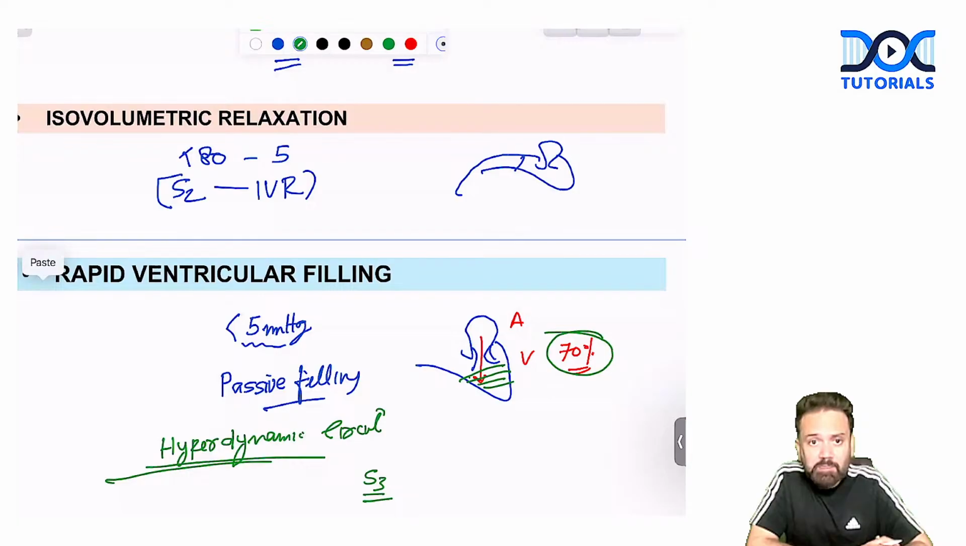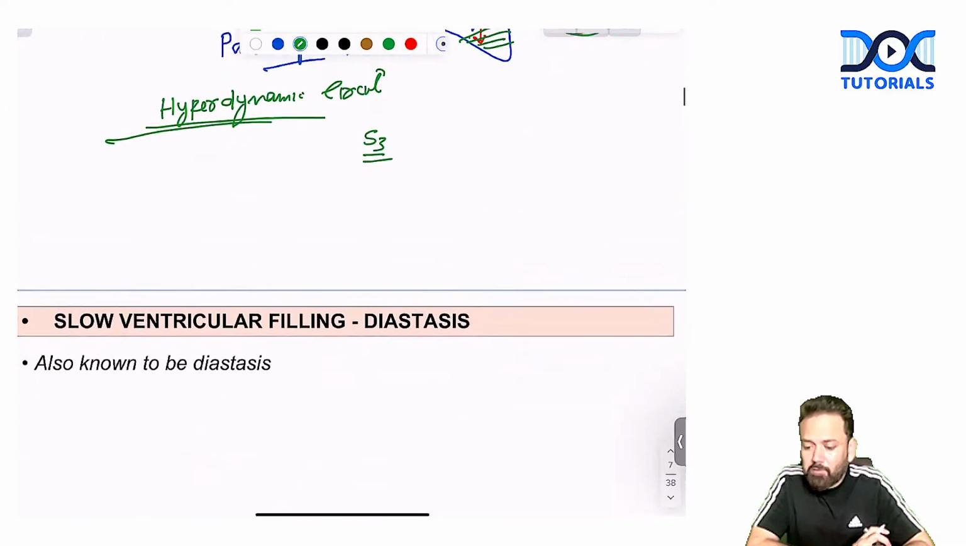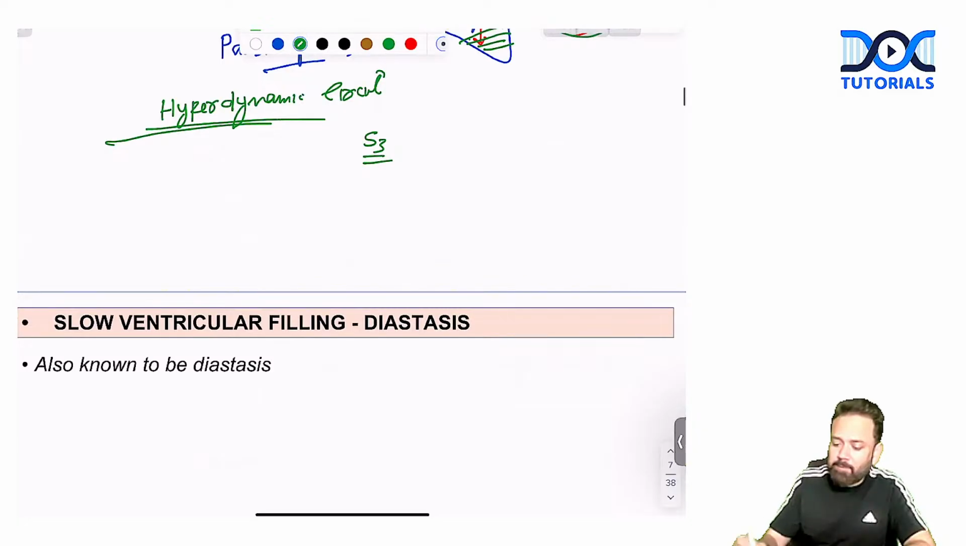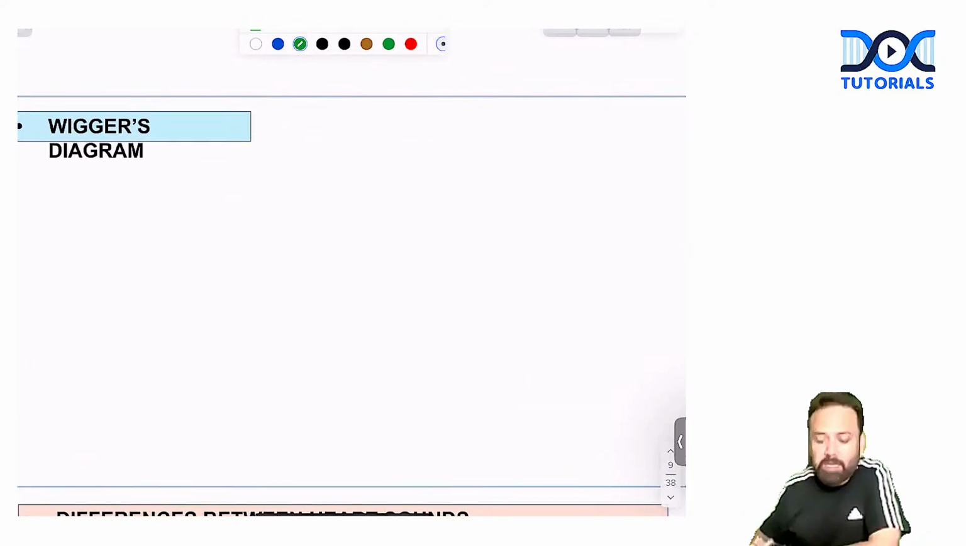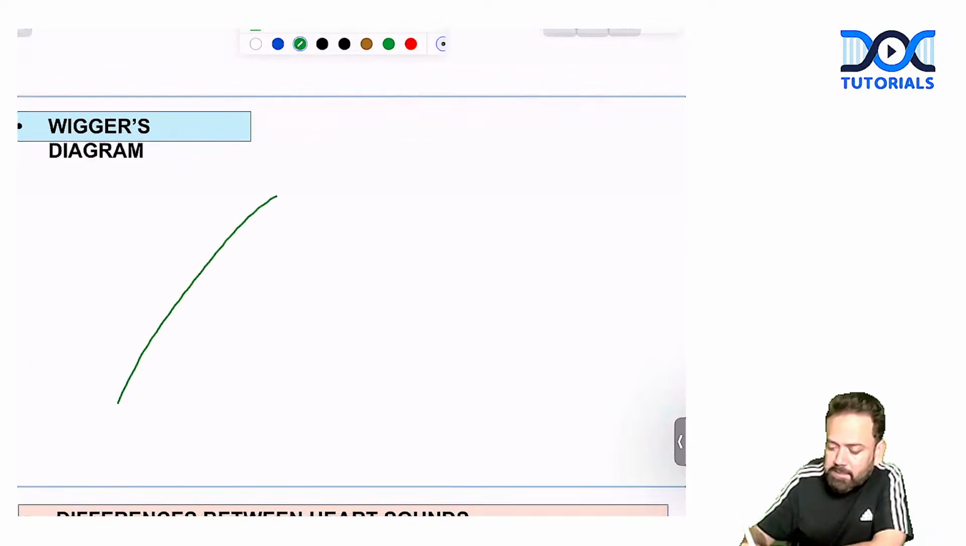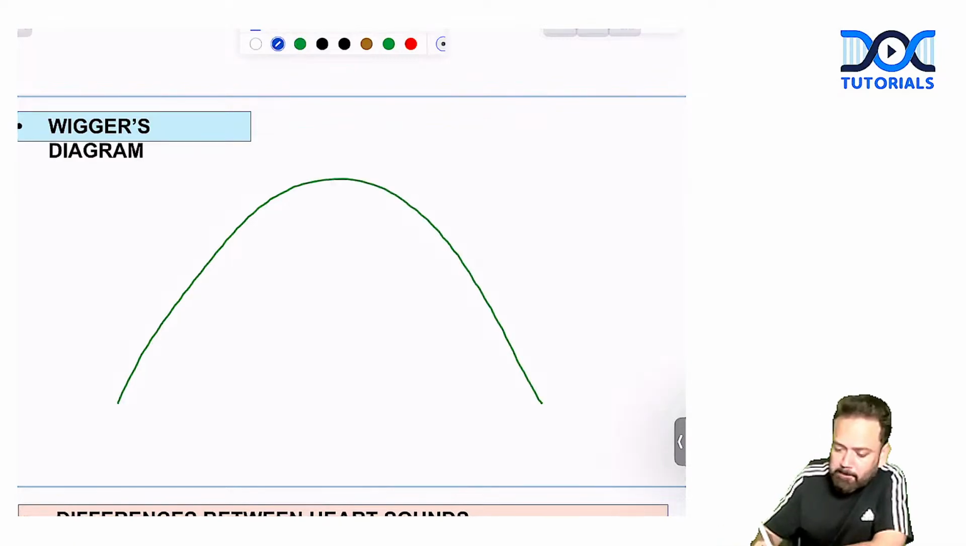So this is the basic of the mechanical activity of the heart. If we study the heart in detail, one chapter is the electrical activity of the heart, where we discuss the SA node, AV node, pacemaker potential. The other chapter is the mechanical activity of the heart. So this is it for mechanical activity. After that, there will be a slow ventricular filling called diastasis. Now, through this cycle, we can understand a simple Wiggers diagram. It is a simple form of Wiggers diagram, which you should not forget in your exam.